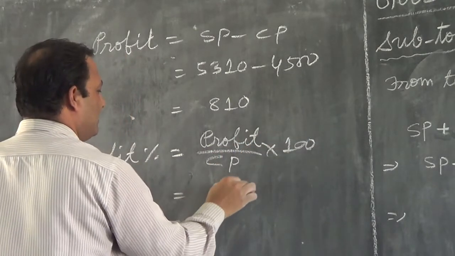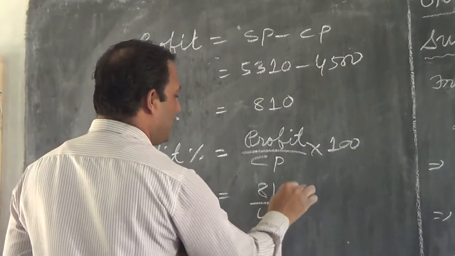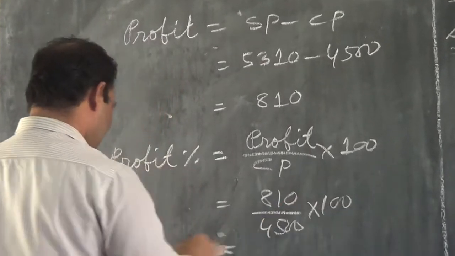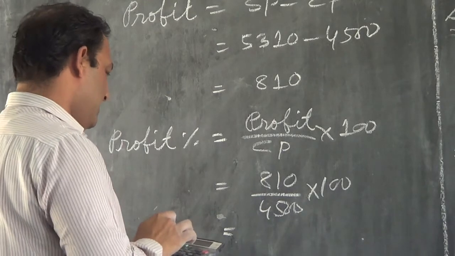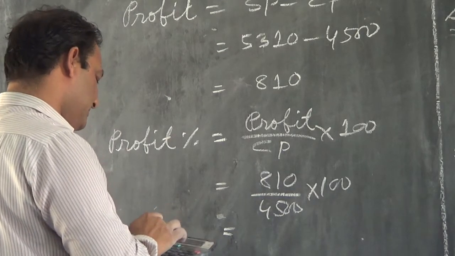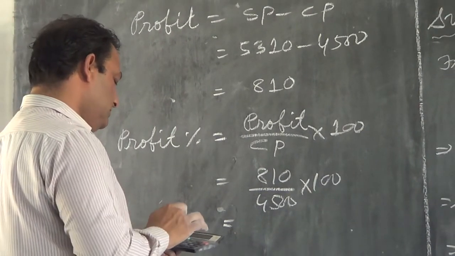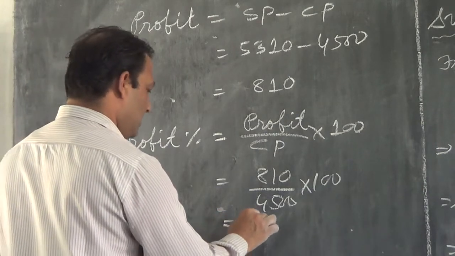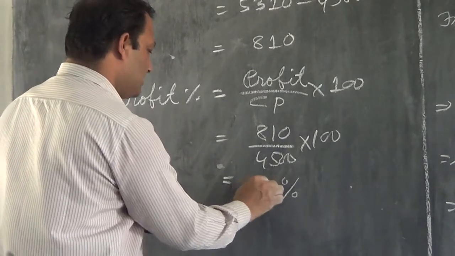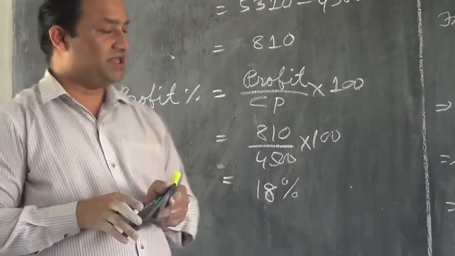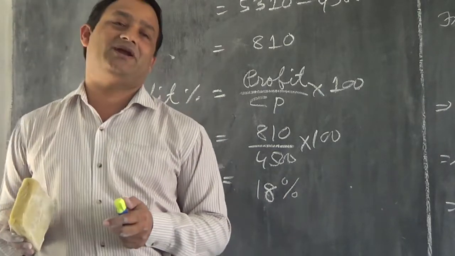That equals 810. CP how much, children? CP is 4,500, into 100. That will give how much? 810 into 100 divided by 4,500. That is 18%. Profit is coming 18%. See, the same problem we can do in many different methods.